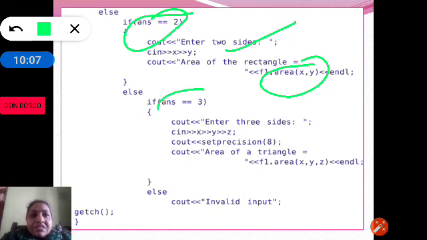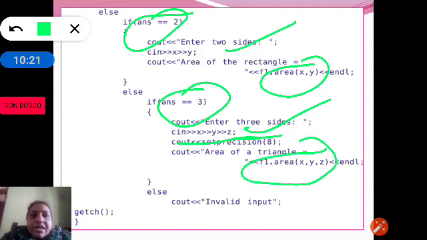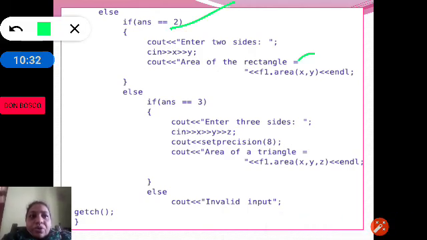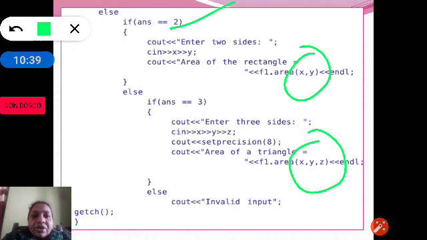Then if the answer is 3, we have to accept 3 sides, because we are calculating the area of a triangle. Set precision is not required. So the area of the triangle is computed by calling area with x, y, z. You can observe: if the answer is equal to 2, we call area by passing 2 arguments. If the answer is equal to 3, we call area by passing 3 arguments.